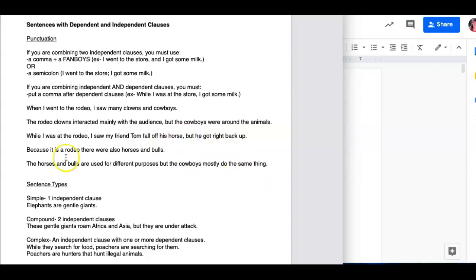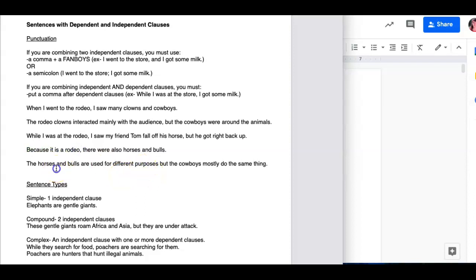All right, so let's look at the next one. Because it is a rodeo, there were also horses and bulls. I want you guys to take a second and choose which one you think is the correct punctuation of this sentence. All right, so hopefully you noticed that we had two subject verb pairs. It is and there were. Okay, so I know two clauses. And we have this AWUBIS word, because. So I have because it is a rodeo, which is dependent. Since it comes first, I need to put a comma after it.